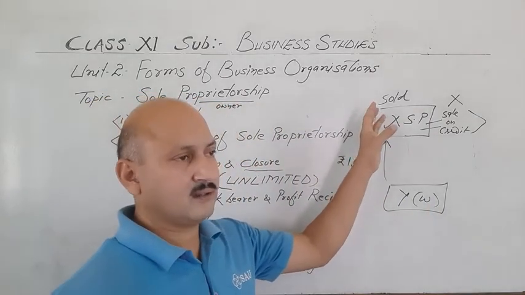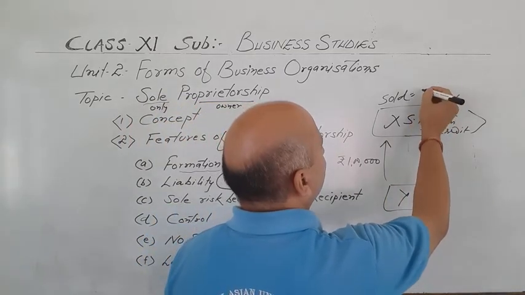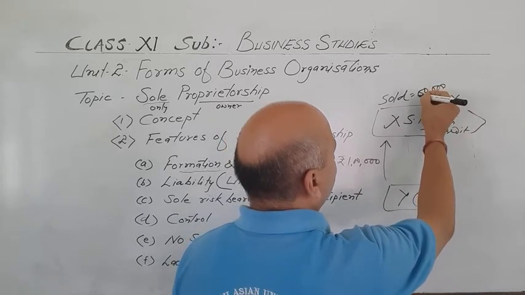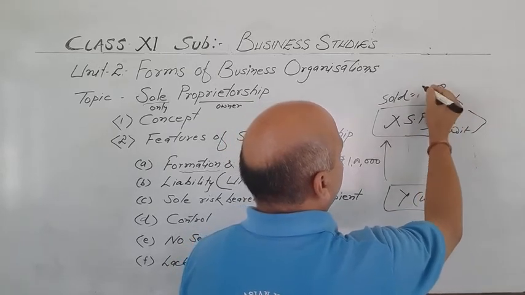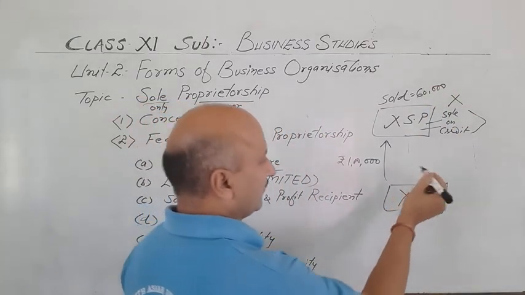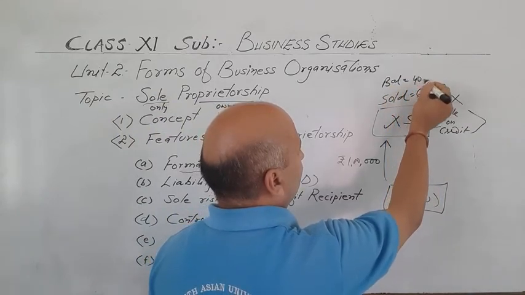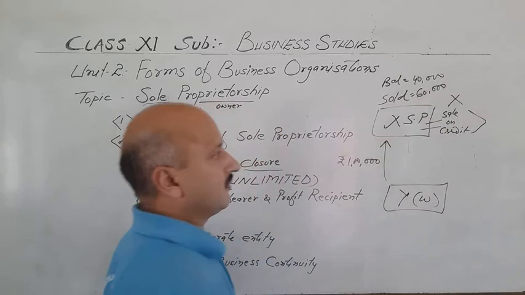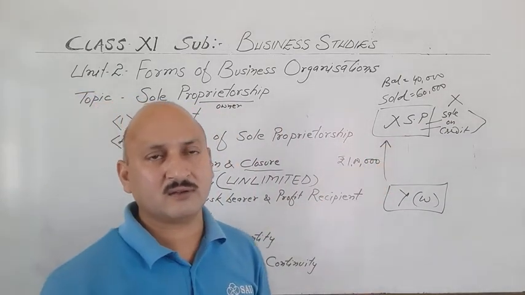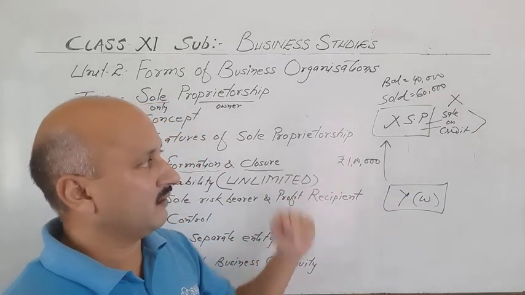Suppose the business establishment was sold for 50,000 or say 60,000, then 40,000 are remaining. Balance is 40,000, and he has no assets in the business to pay off Mr. Y. Then how will he pay it?